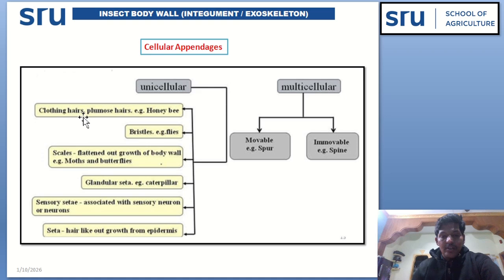Clothing hairs, plumose hairs in honeybee, bristles in flies, scales in moths and butterfly, glandular setae in caterpillars, sensory seta. It is there in most of the insect associated with sensory neurons. Seta, this is the hair-like outgrowth from the epidermis in most of the insects. Multicellular appendages are movable spur and immovable spines.